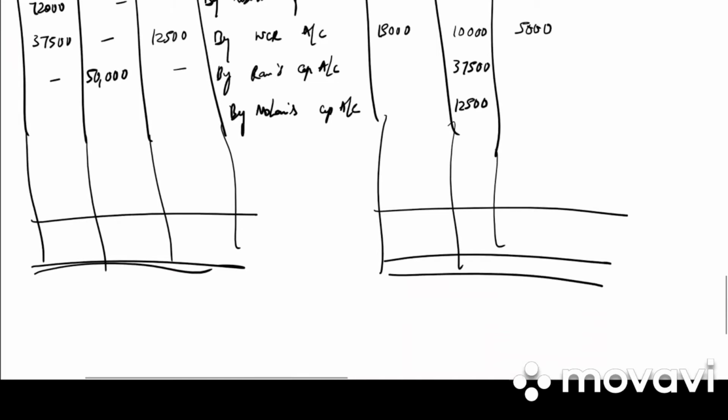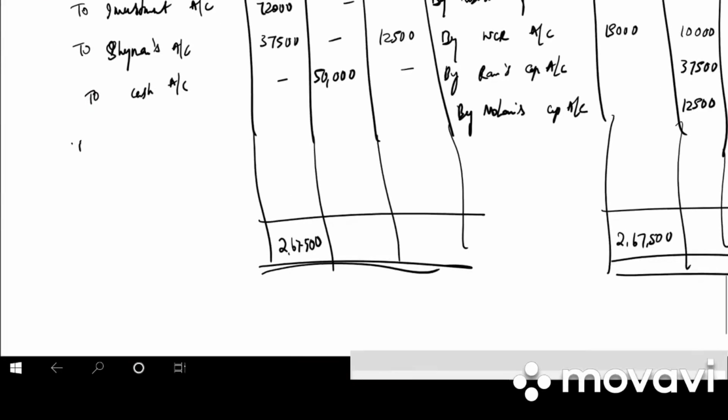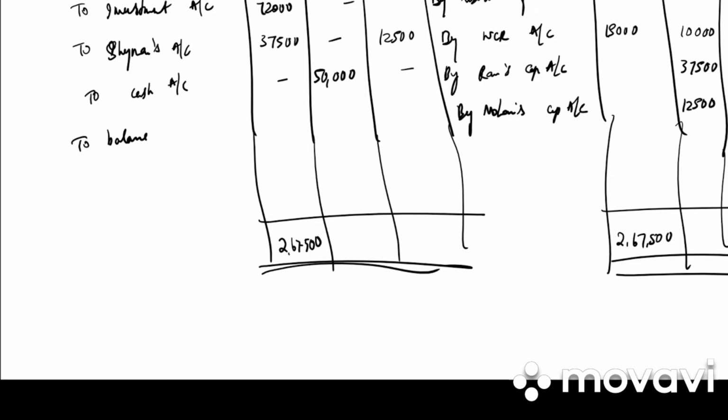Credit side of Ram is more. What is the total? 2,67,500. So it is to balance carried down. That is 1,55,000.